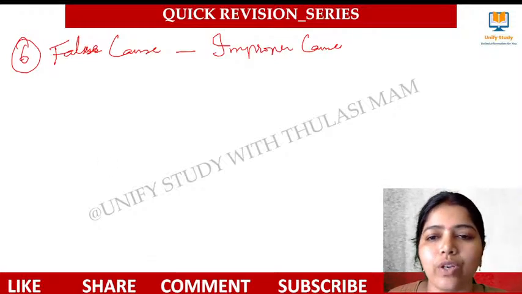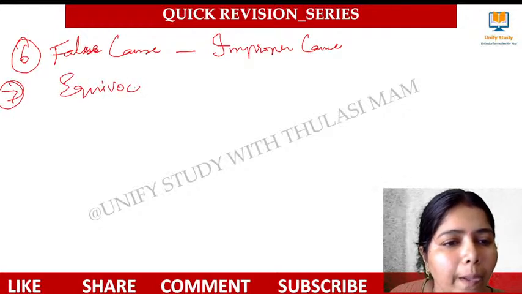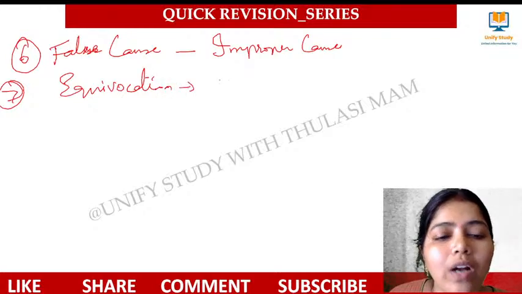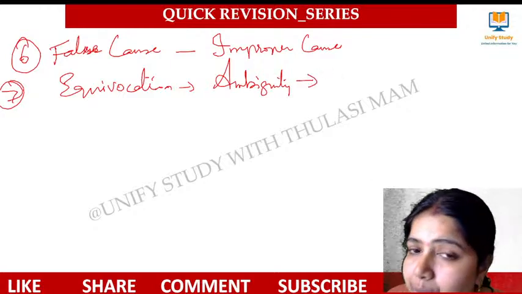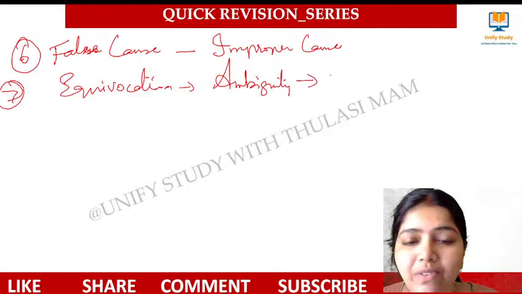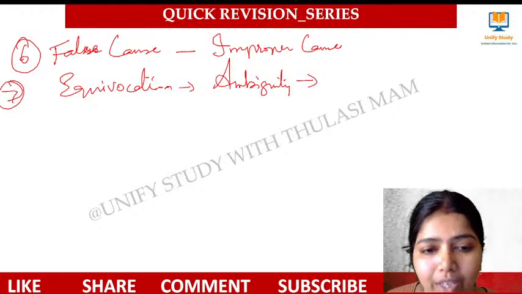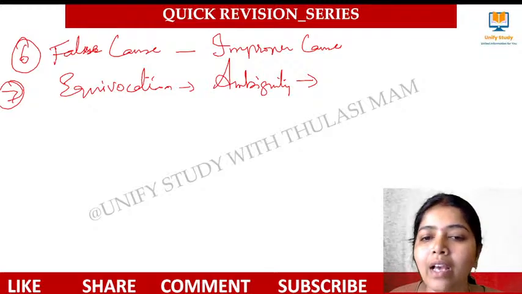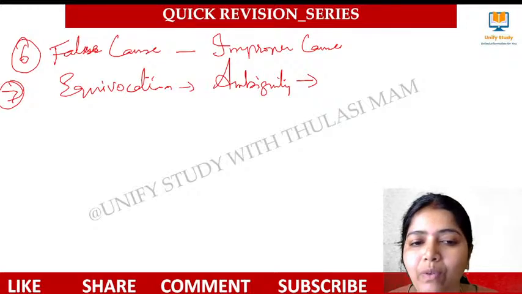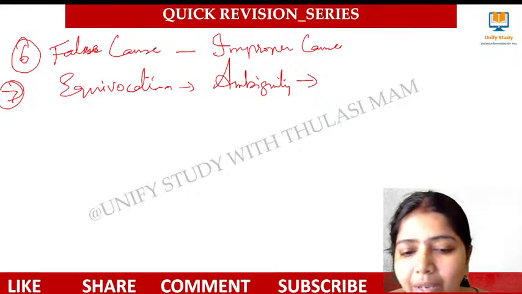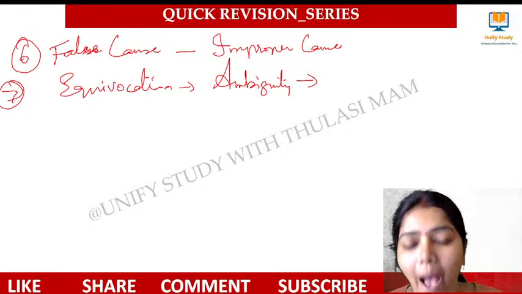Next one, equivocation. Equivocation means ambiguity. Ambiguity means the meanings will be redundant. That will be an example for equivocation. In one argument, the same argument, in one place a word gives one meaning and in another place it gives another meaning. That we call equivocation. This is a fallacy of ambiguity.